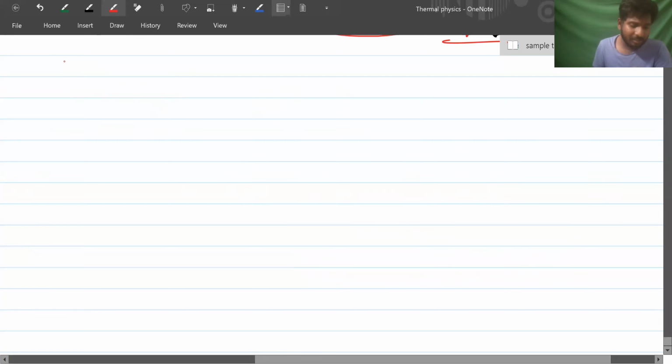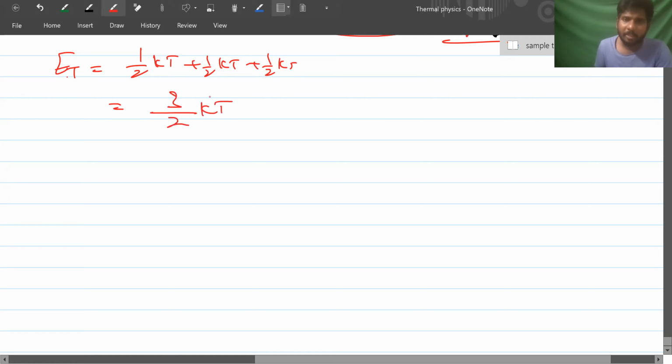Translational kinetic energy is internal energy only if translational is there, okay? For a single molecule, what is the value? Half kT? It is 3 by 2 kT.